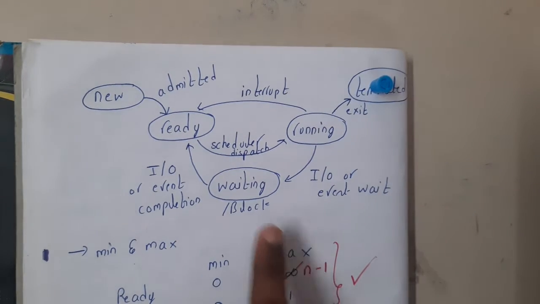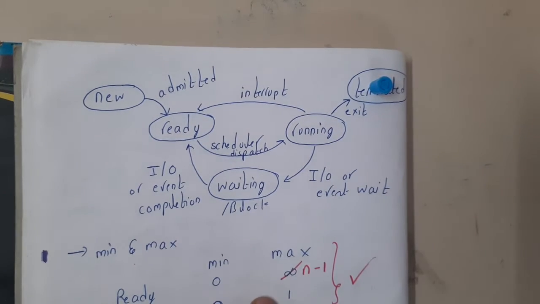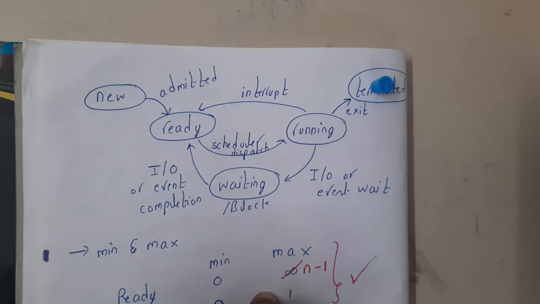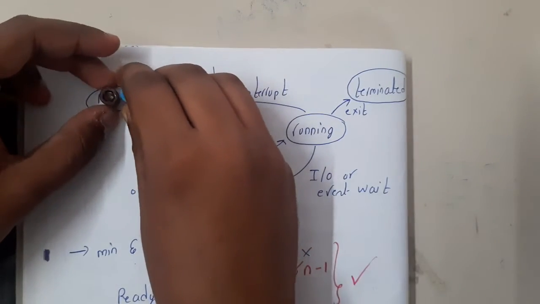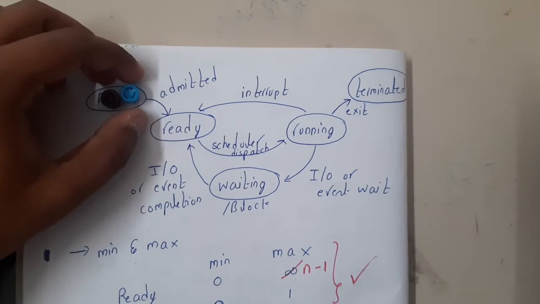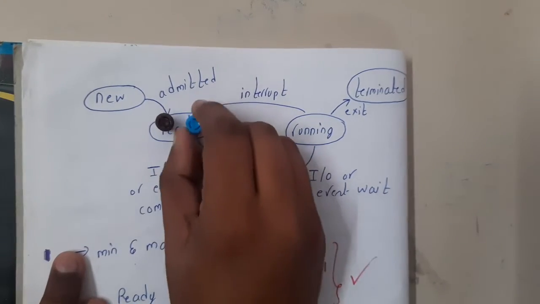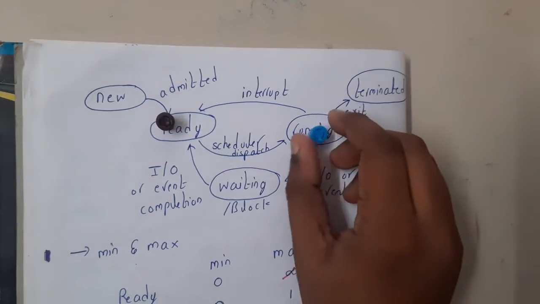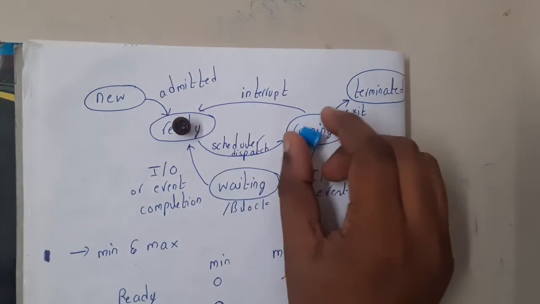There is one more state here, waiting. Let us assume a few more processes so that the interaction is clear. Assume this is one more process and this is one process. Assume these two were created at the same time, and this blue one came first to the ready state and the other came later. So this one got the first chance to go to running. Now this one is executing some statements while the other is waiting for it to complete.